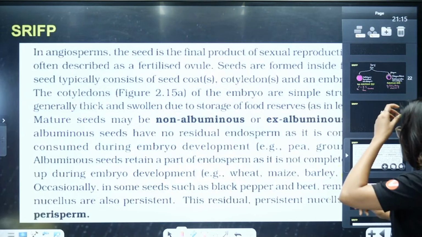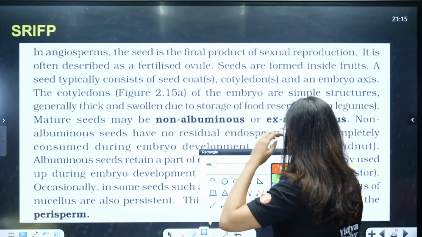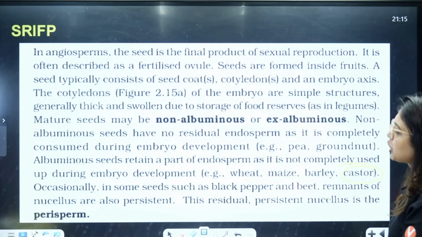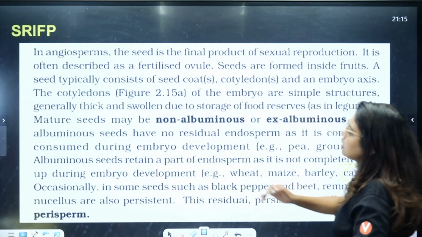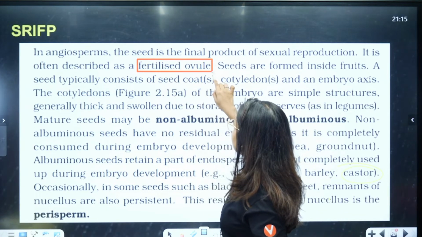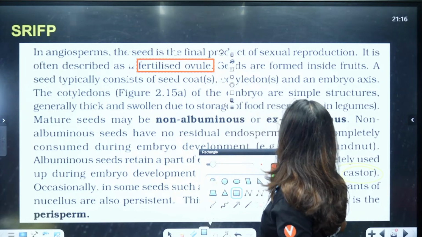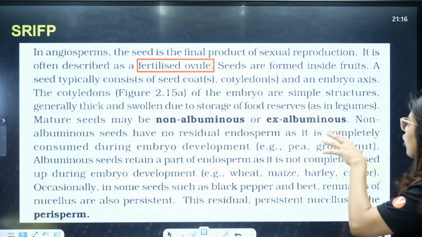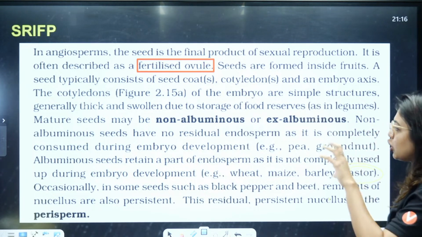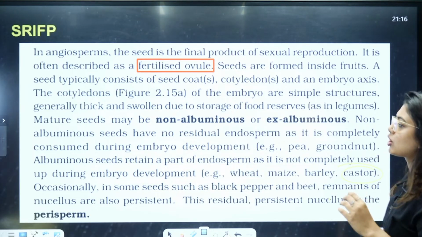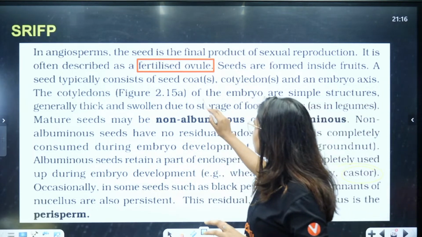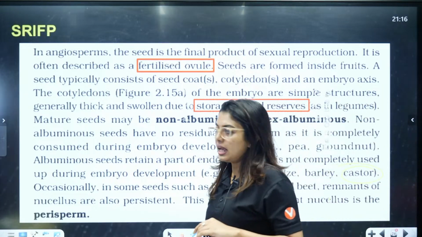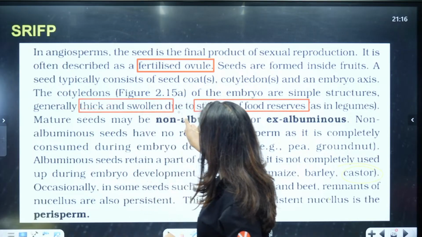Now we will go back to NCERT and look through NCERT as well. In angiosperms, the seed is the final product of sexual reproduction. It is often described as a fertilized ovule. Correct, no students? Fertilized ovule is what a seed is. Now seeds are formed inside the fruit. The seed typically consists of a seed coat, cotyledons and an embryonal axis. The cotyledons of the embryo are simple structures, generally thick and swollen due to the storage of food. So you notice at every stage there is a storage of food, right?